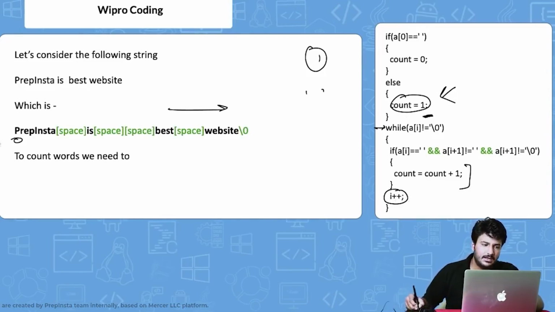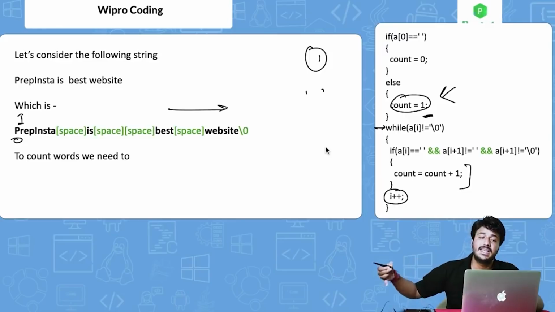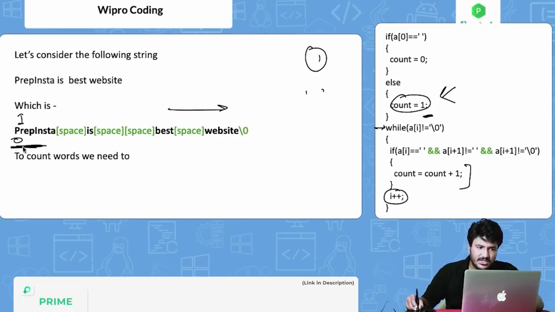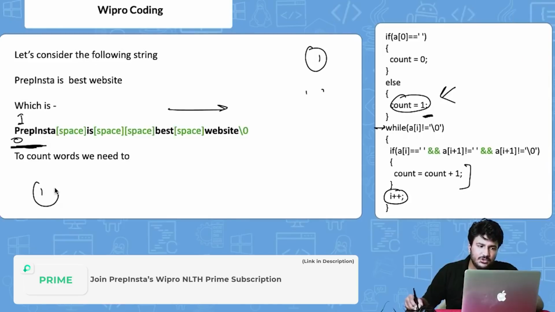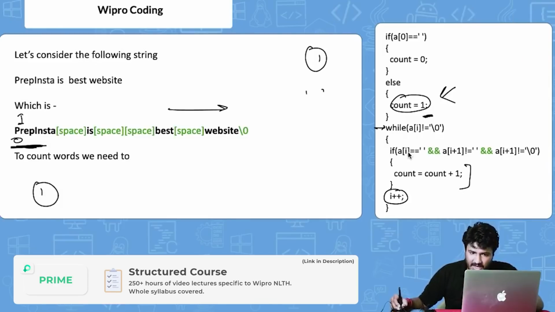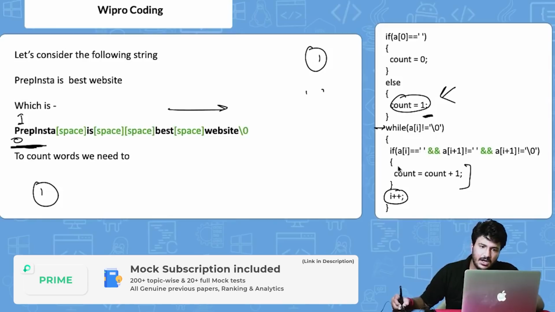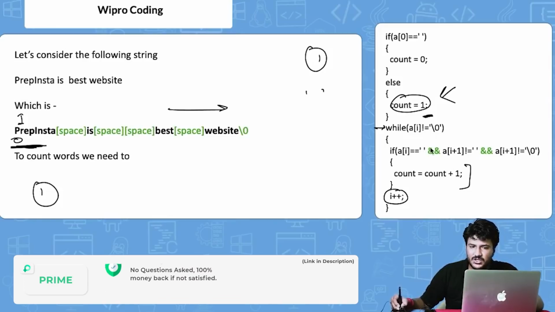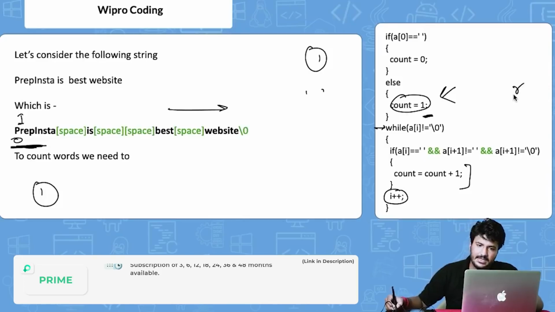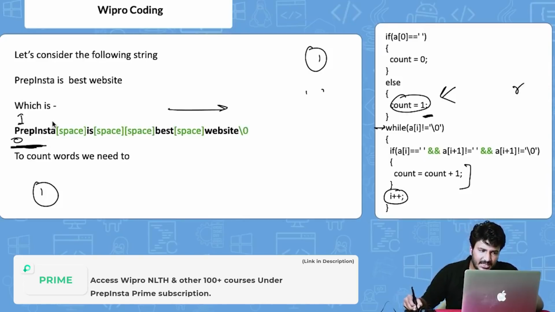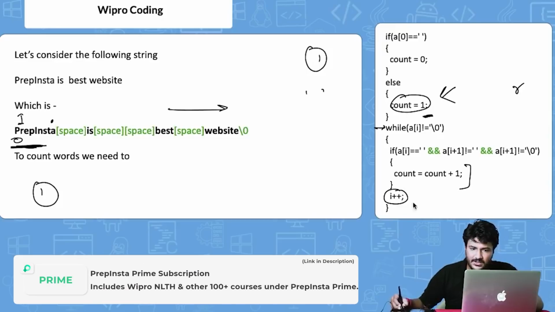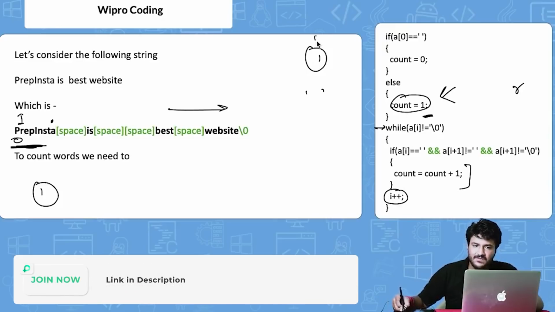Then again, at the next, that is 1, a of i, it goes to r. Again, obviously this is not the second word, right? So we are not supposed to increase the count, we are supposed to keep the count 1 already, because the whole word Prepinsta is taken as 1 count. So till a, the count should be kept as 1. So again, if a of i is equal to blank space, increase count, obviously it's not blank space, the value here is r, right? So it will keep on doing the same thing till a, it will keep on increasing i plus plus and count will remain 1 itself.